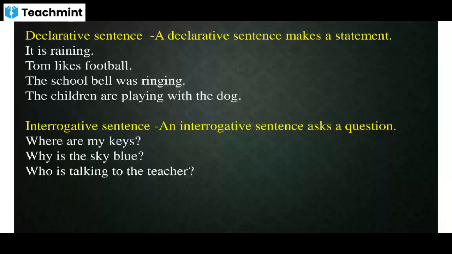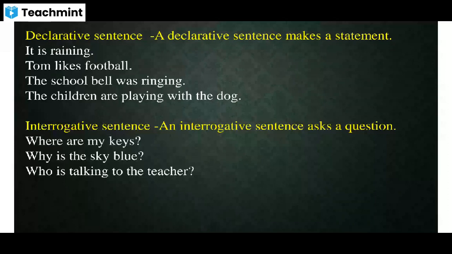So what is an interrogative sentence? An interrogative sentence asks a question, right? For example, where are my keys? Why is the sky blue? Who is talking to the teacher? In these three sentences, all three sentences ask a question, right? Where, why, who, all these are question words. And the sentences end with a question mark. So usually an interrogative sentence asks a question and ends with a question mark.